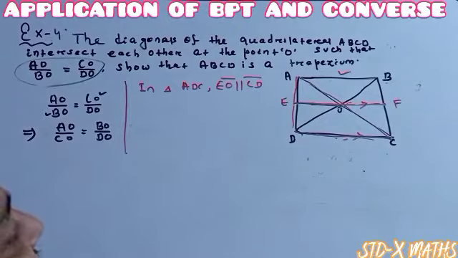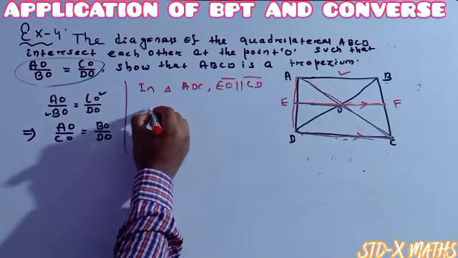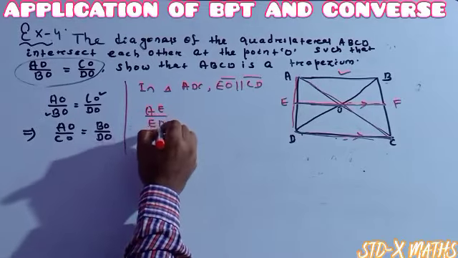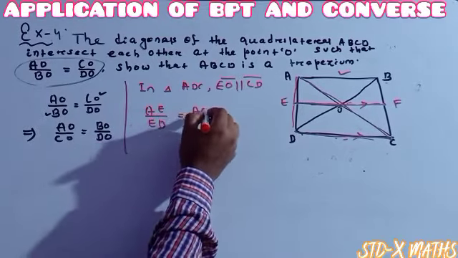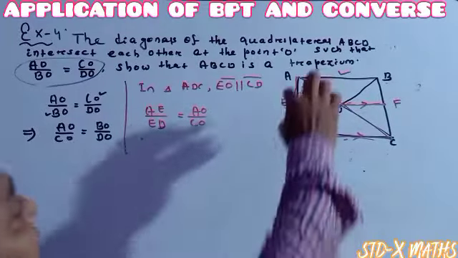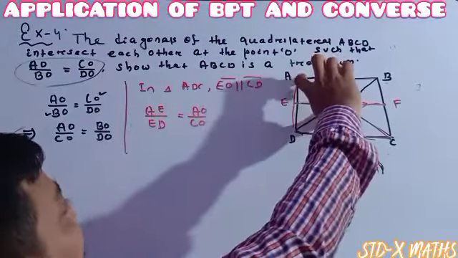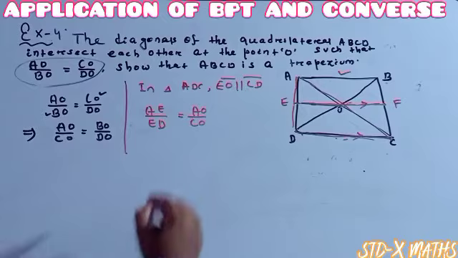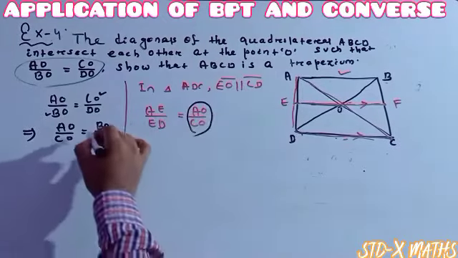So according to the Thales theorem, directly writing, here it is rough work, AE divided by ED is equal to AO divided by CO. But previously it was known to us that AO by CO is equal to BO by DO, because it is given.